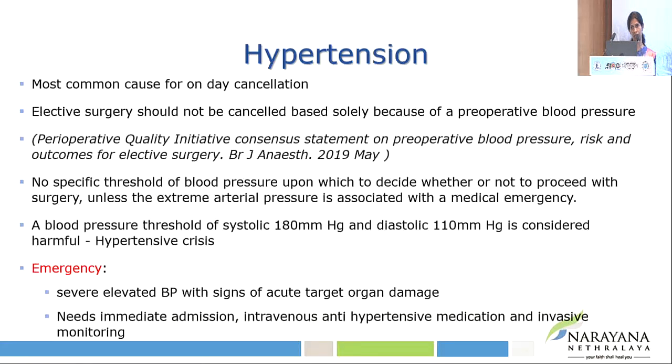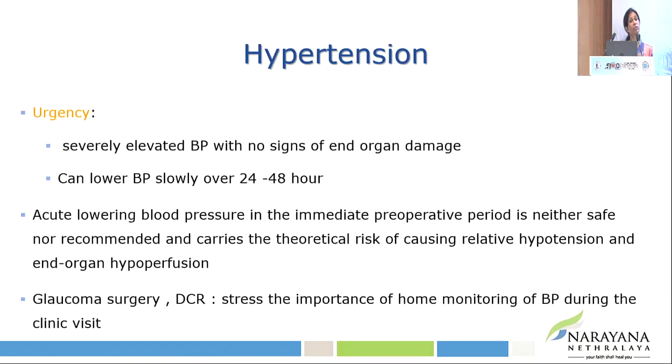Now, this hypertensive crisis or severely elevated BP is associated with signs of acute target organ damage like acute pulmonary edema, dyspnea, inability to lie supine, volume overload, acute kidney injury, or acute encephalopathy, acute confusion. Then elective surgery is a definite no-no, and the patient has to be immediately referred to medical care for intravenous antihypertensives and invasive monitoring. On the other hand, the same severely elevated BP, if it is not associated with any such signs of acute target organ damage, is called hypertensive urgency, which still has the risk of becoming a hypertensive emergency if not treated.